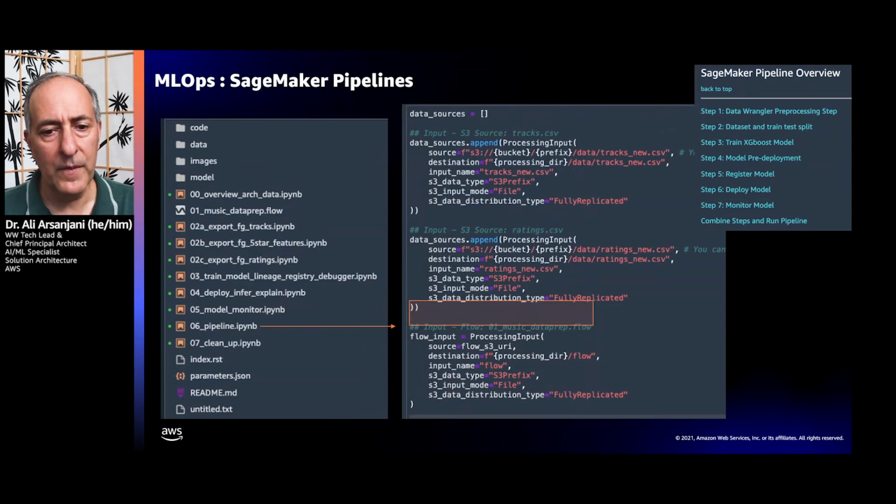So for example, here we can take all of the input that we get from different sources of tracks, ratings, and user preferences and combine them together into the earlier part of the pipeline and define a source for the pipeline to start processing.